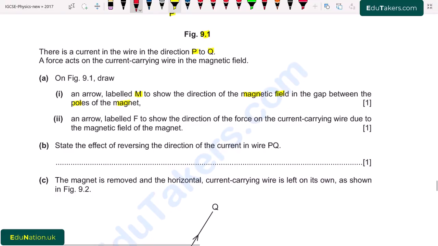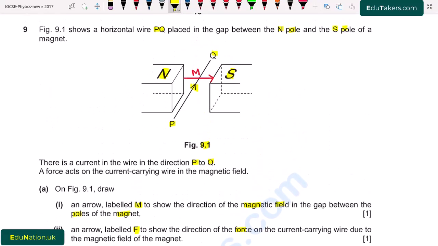Next, part 2. An arrow labeled F to show the direction of the force on the current carrying wire due to the magnetic field of the magnet. So first of all, we have to find out the direction of the force and label it with F. In order to find the direction of force, we can see in figure 9.1 that current is flowing from P to Q while the magnetic field is from left to right. So in order to find the force, we use Fleming's left hand rule.